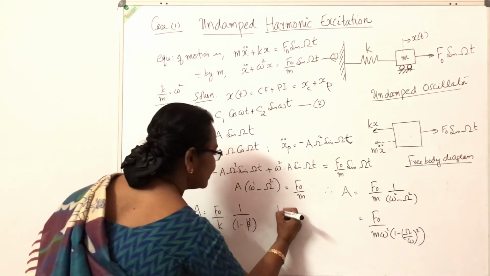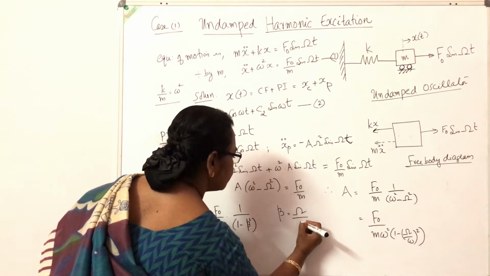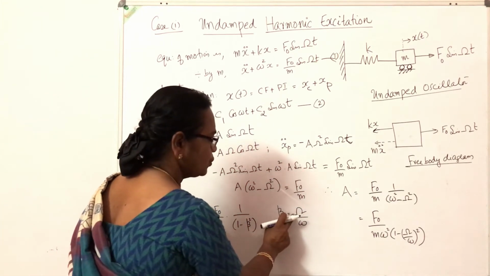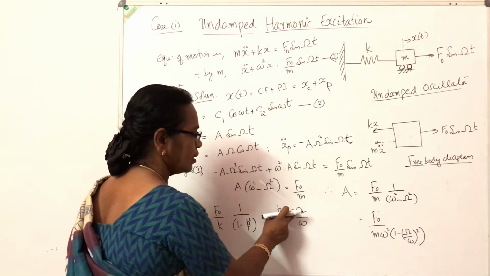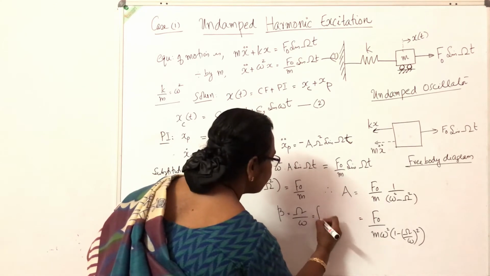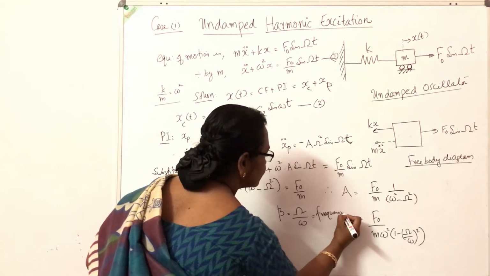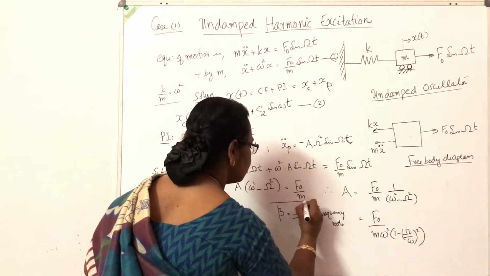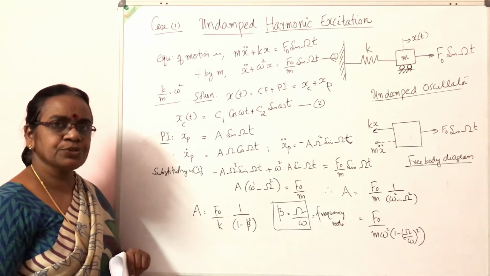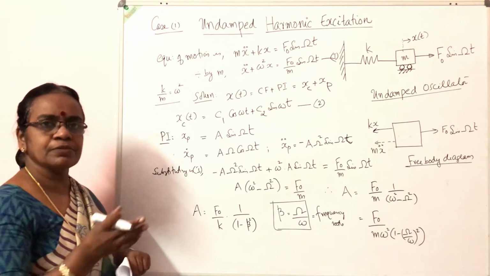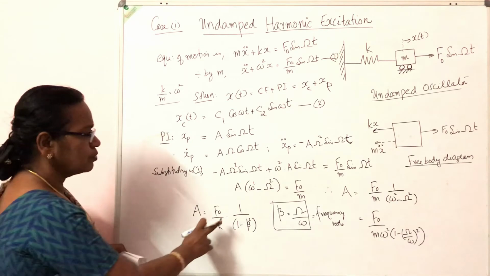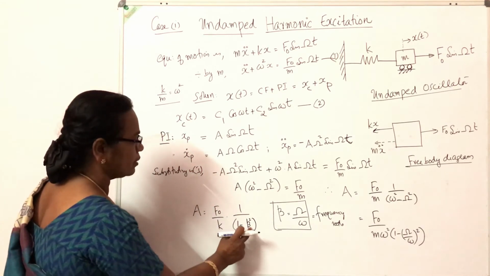where beta is a new variable that I will define. Beta is equal to capital omega by small omega, that is the ratio of the external source frequency or the exciting frequency to the natural frequency of the system, called the frequency ratio. This is an important term in forced vibration. Beta, the frequency ratio, is the ratio of the frequency of the exciting force to the natural frequency of the structure or the system. So we get A is equal to F0 by k into 1 by 1 minus beta square.